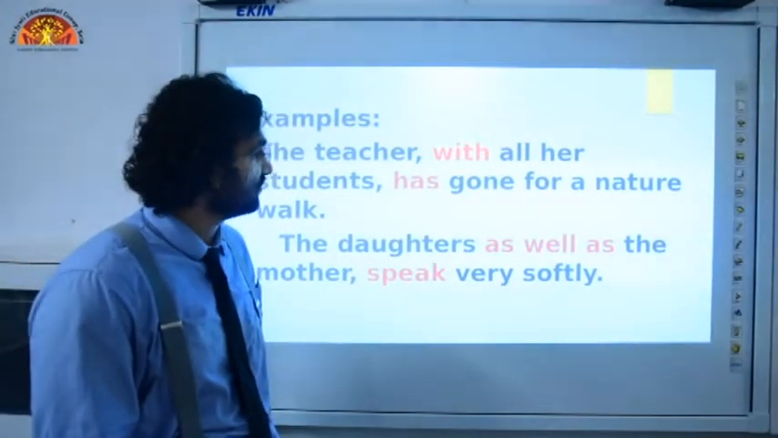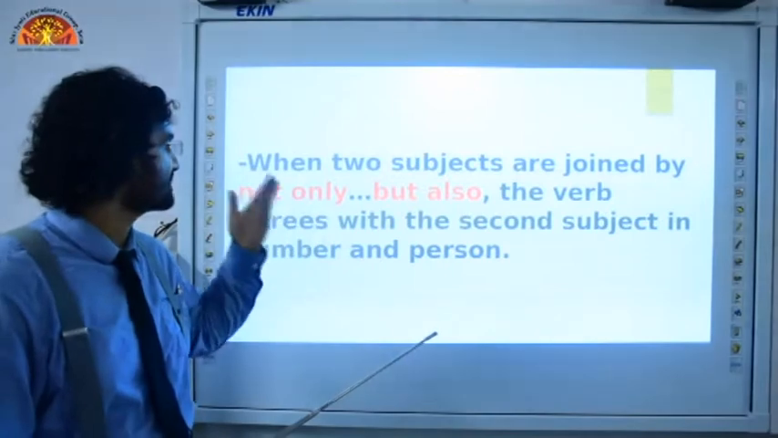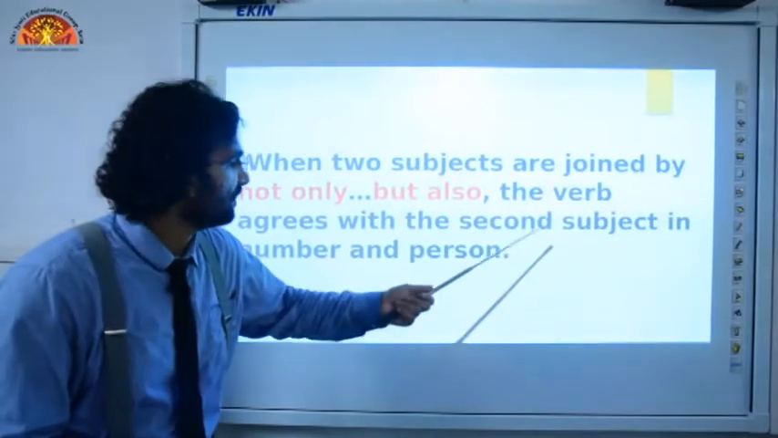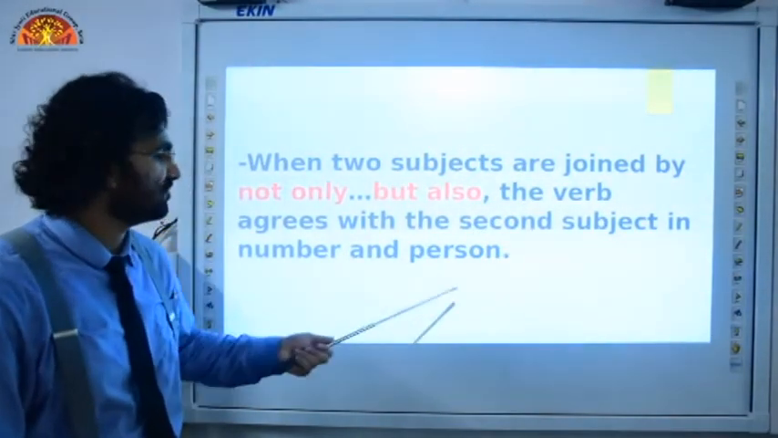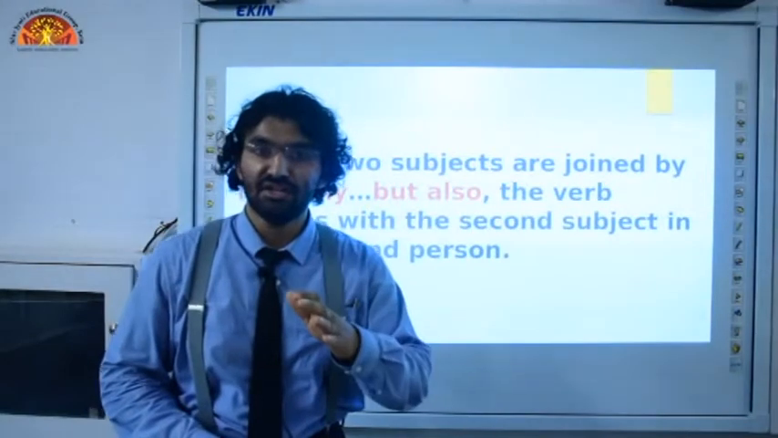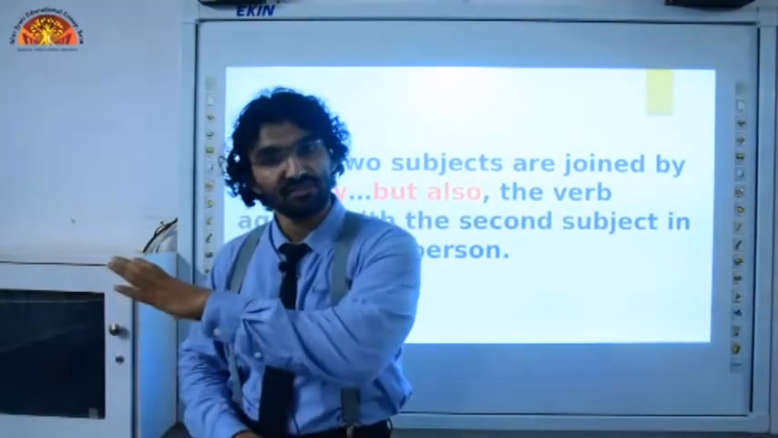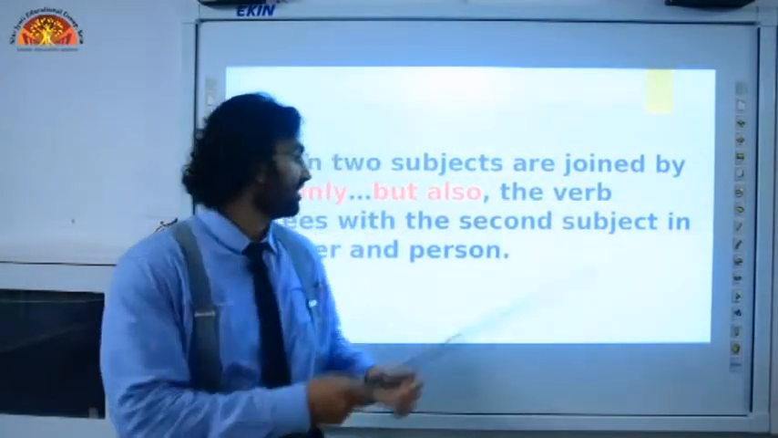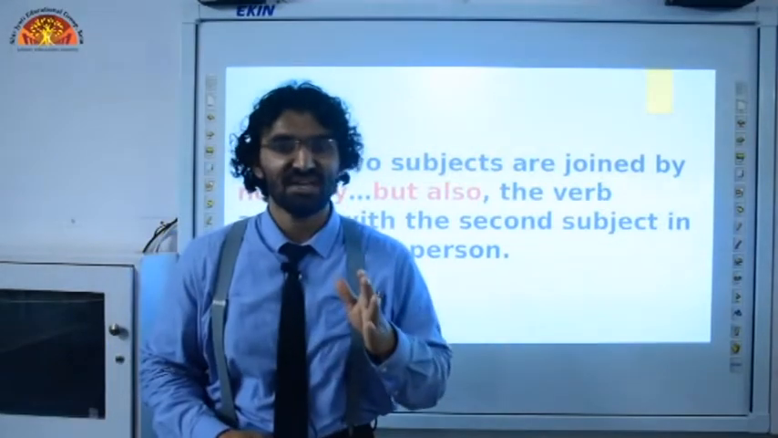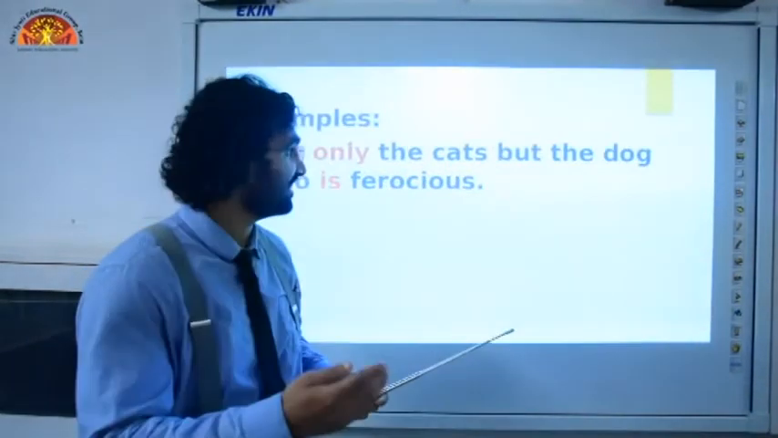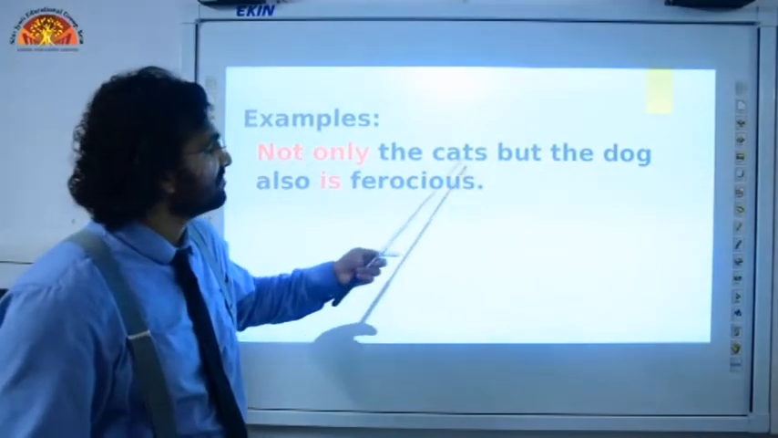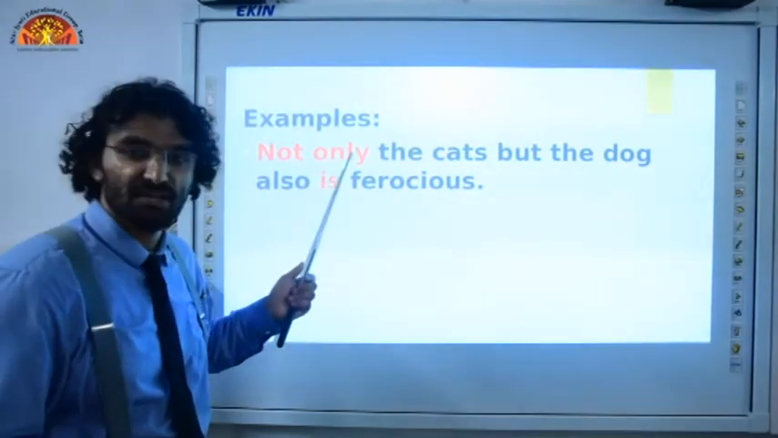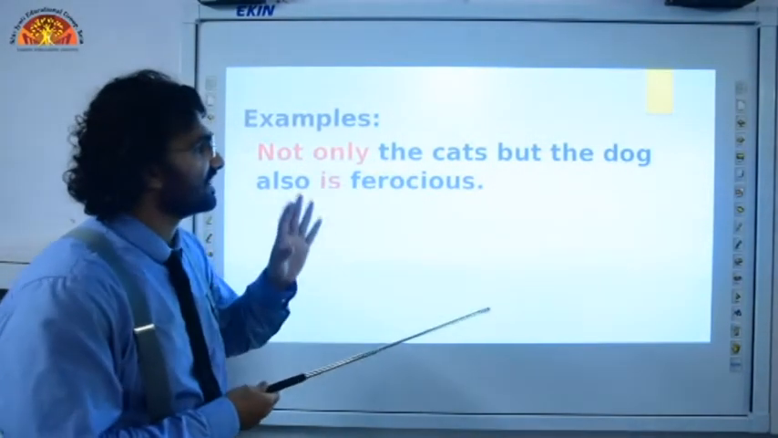Alright, we are now going to move to this next rule, which says when two subjects are joined by not only but also, the verb agrees with the second subject in number and person. In the previous rule we learned that verb agrees with the first subject. In this rule we are going to see how the verb will agree with the second subject. Worry not, for I am still here. It's very easy. Not only the cats but the dog also is ferocious. So in cases of not only but also, the verb will agree with the second subject.